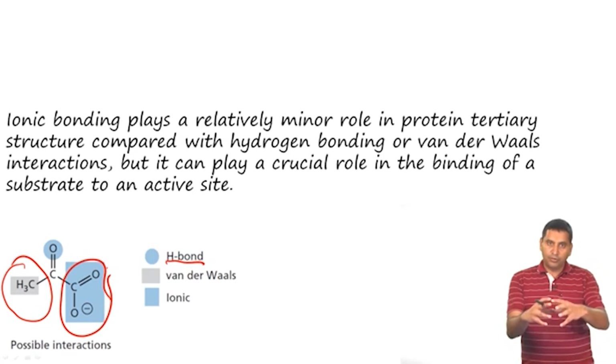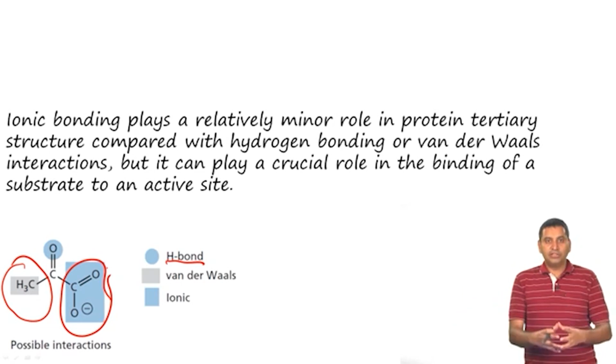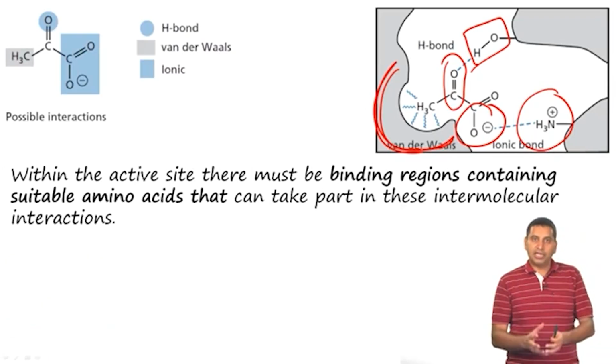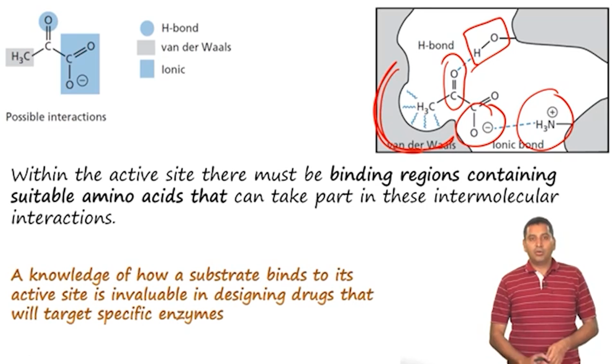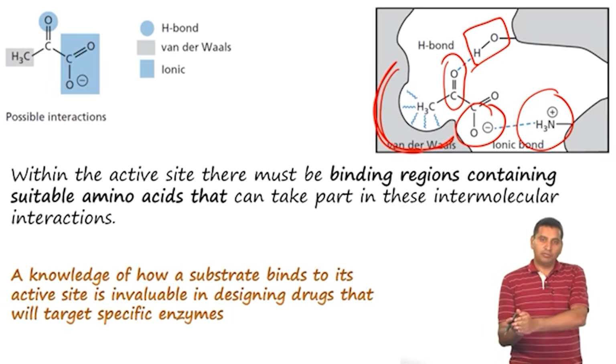So, if we have to divide this molecule into various modes of binding, then all these three interactions must play or could play an important role in order for effective binding to take place. Okay. Now, therefore, the knowledge of how a substrate binds to the active site is really important, because we may want to inhibit that enzyme, or we may want to design a drug that can inhibit that particular target enzyme.